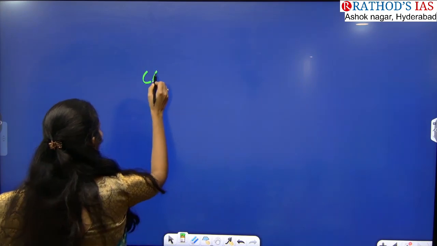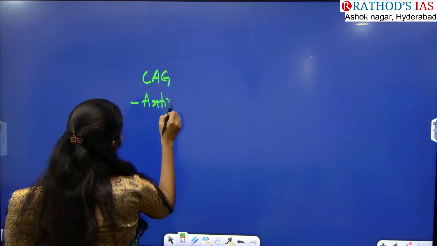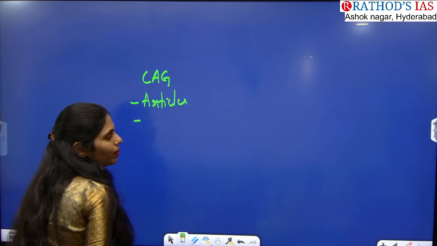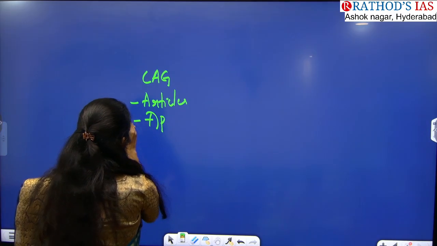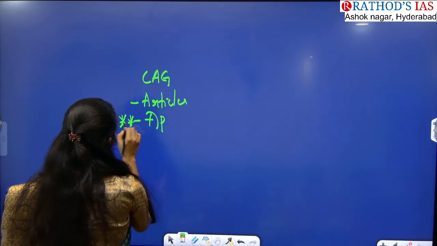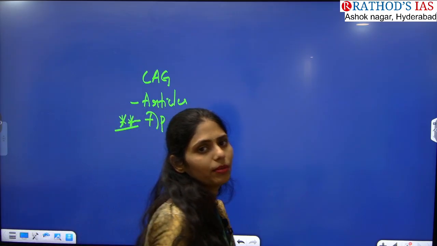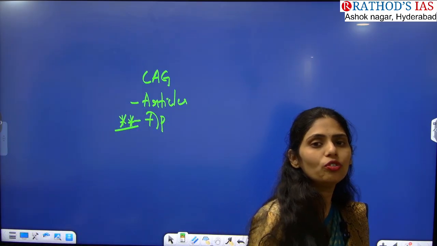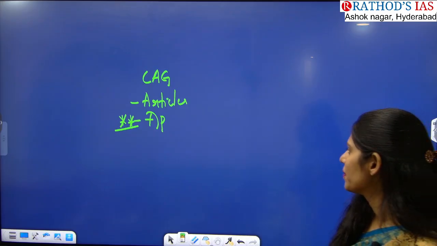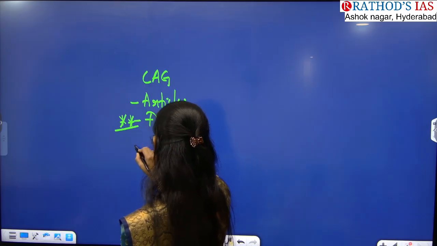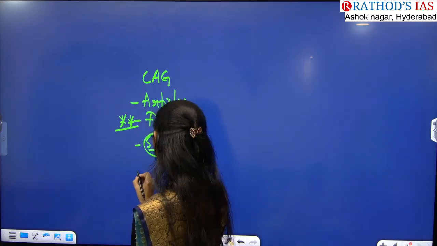So you have to see about CAG. First of all, you have to see the articles in our constitution that talk about CAG, and you have to see what the appointment process is, and you have to focus very much on this appointment process because now the Supreme Court is going to review this appointment process. Because of this, you will have a chance of getting a question regarding the appointment process of this CAG. Appointment process, and what is a select committee and who are the members of the select committee, and you have to see